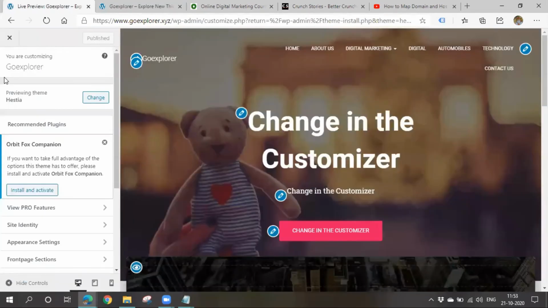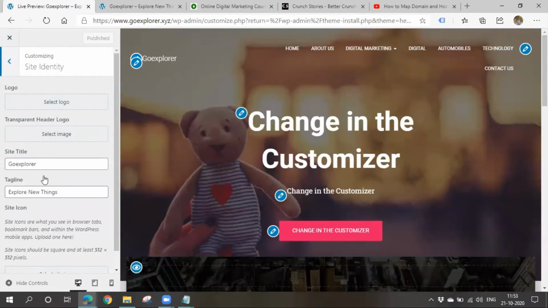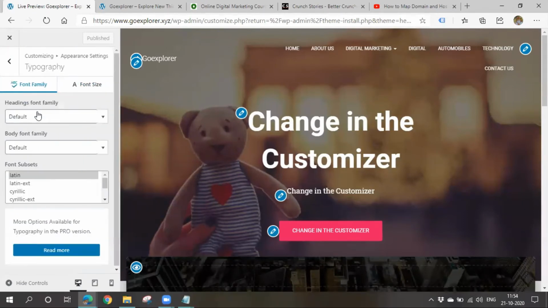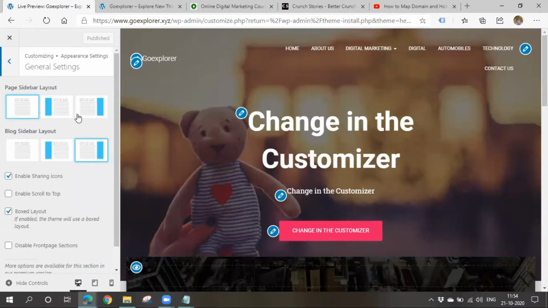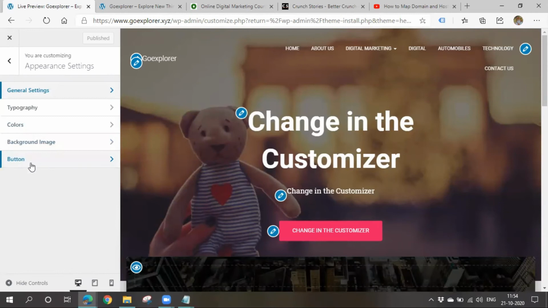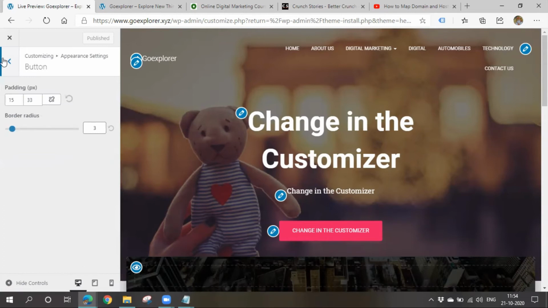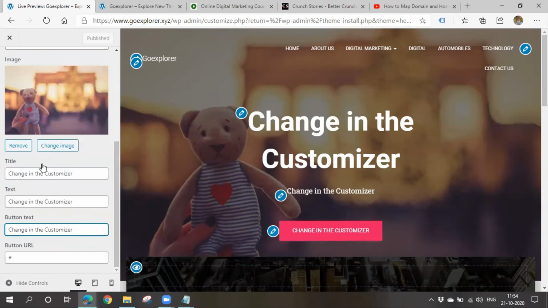Okay. So I'll go to customize and I'll remove some things. You can also remove this kind of images and all. So you can change the site title and all. Appearance settings. Okay, you can choose the font, whatever you want. You can change the background image. Right. You can add some images. See, there is a button. Okay, change in the customizer, like this, there is a button. You can change the button size and all also. So simply click here on the edit option. You can change now.